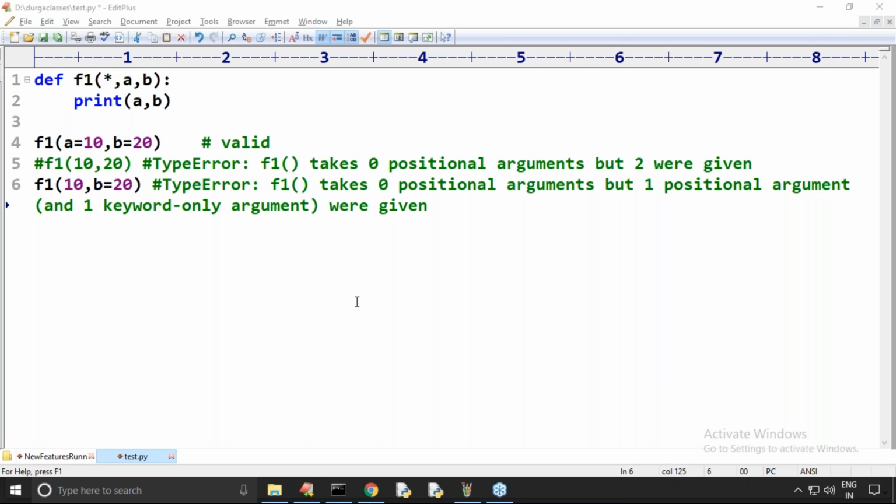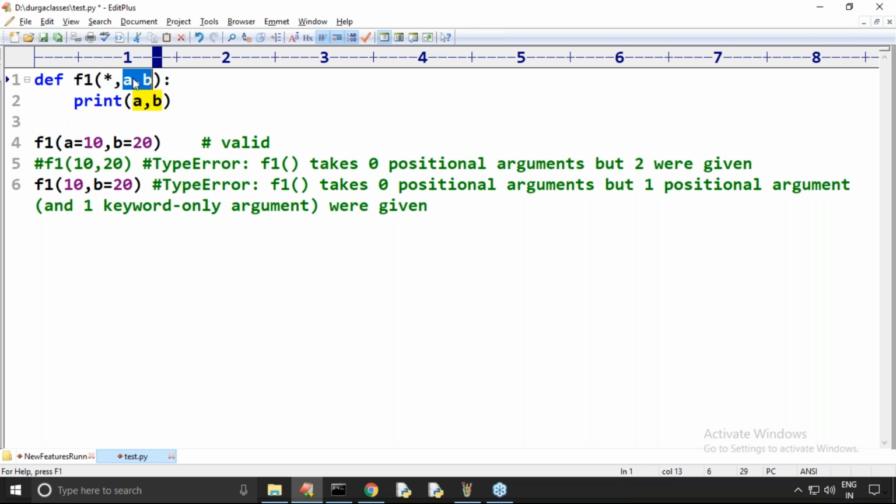So I want to restrict the user. You should pass values by keyword only. So how to declare such type of keyword only parameters? By using star notation. Star in the function declaration means all parameters after star will become keyword only. At the time of passing values, compulsory you should pass keyword only.